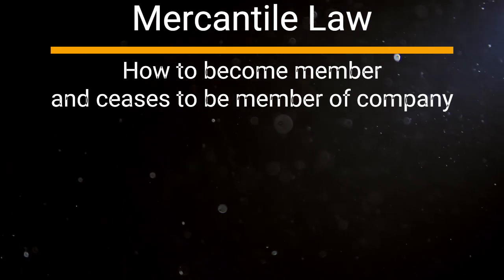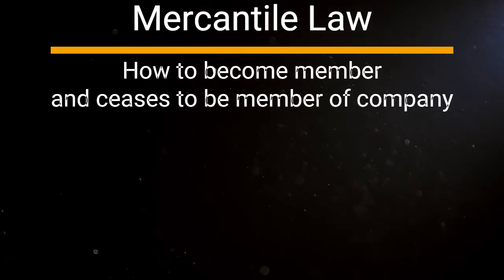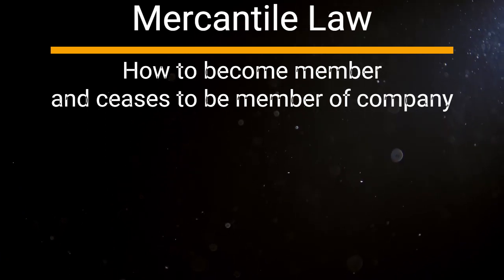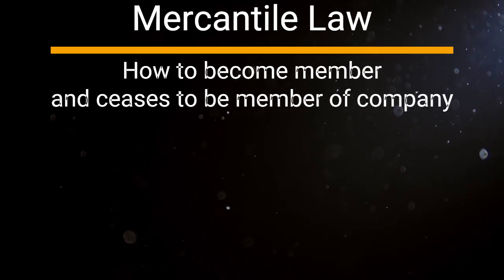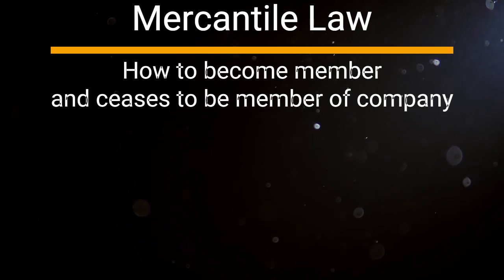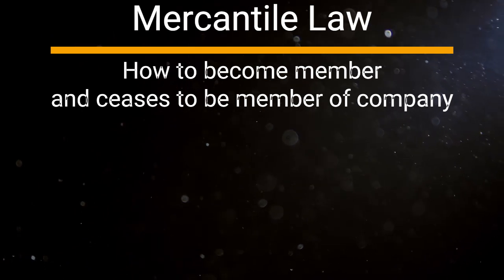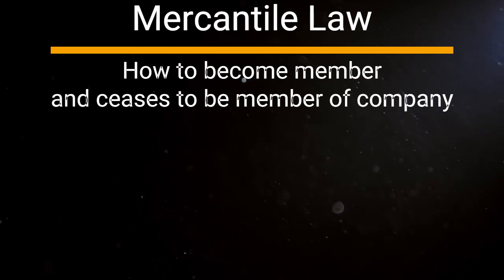Heading number 5. Ways for becoming a member of a company. Following are the different ways in which a person can become a member of a company. 1. Membership by subscription. All persons who subscribe their name to the memorandum are deemed to be members of the company. Such shareholders must take their shares direct from the company and pay calls duly made on them. 2. Membership by application. A person may become a shareholder of a company by filing an application to the company.